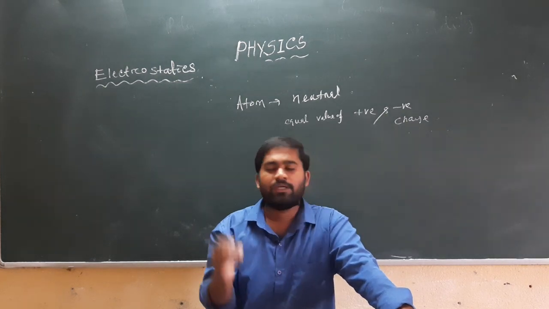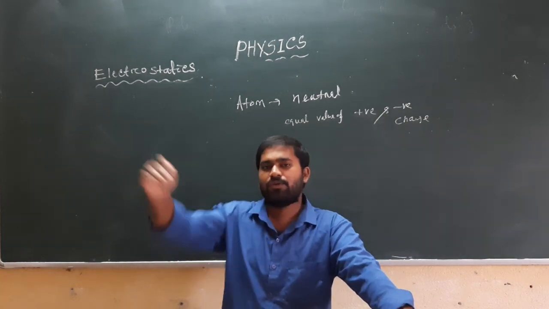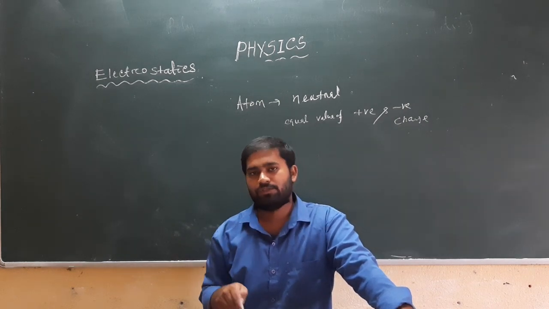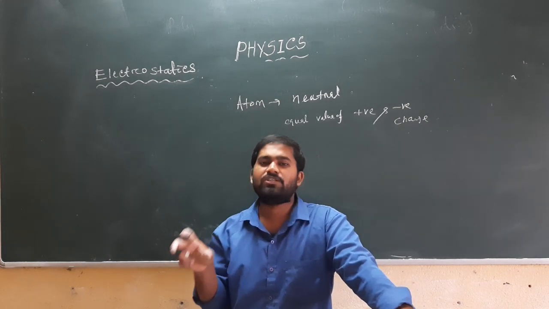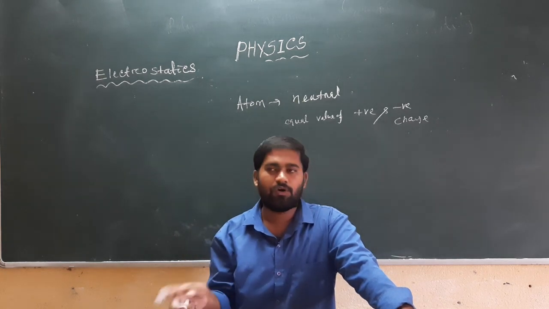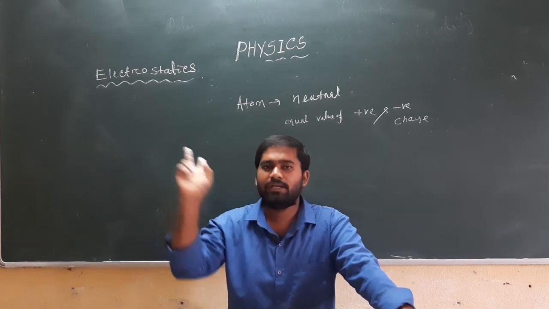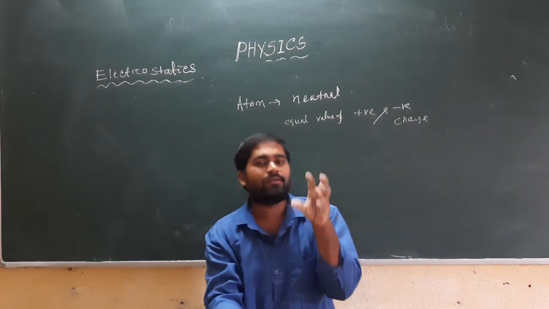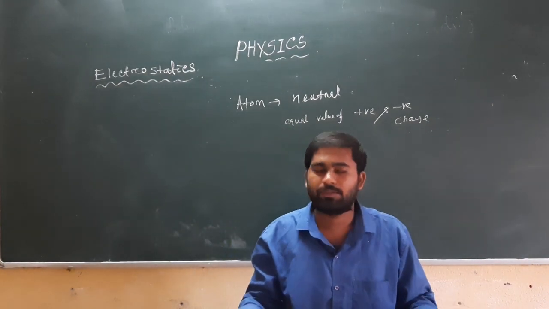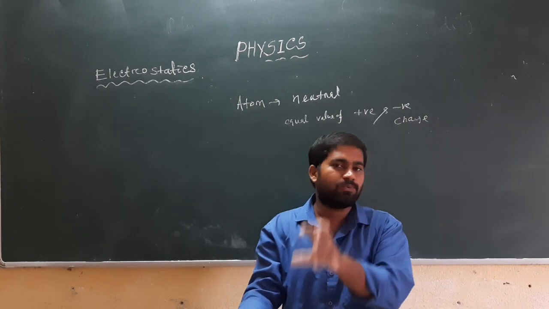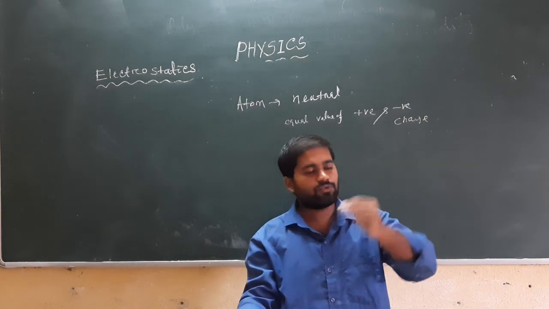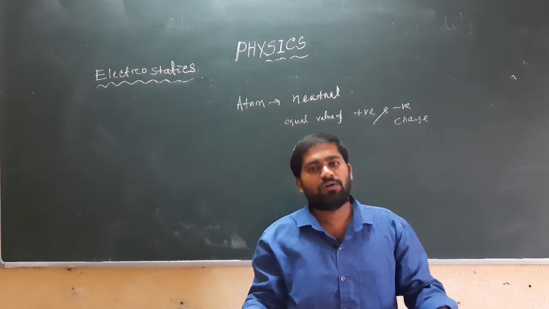When we move away from the nucleus, the attraction effect of the nucleus on the electron gradually decreases. That means the electrostatic force of attraction between the nucleus and the electron gradually decreases as we move towards an outer orbit.